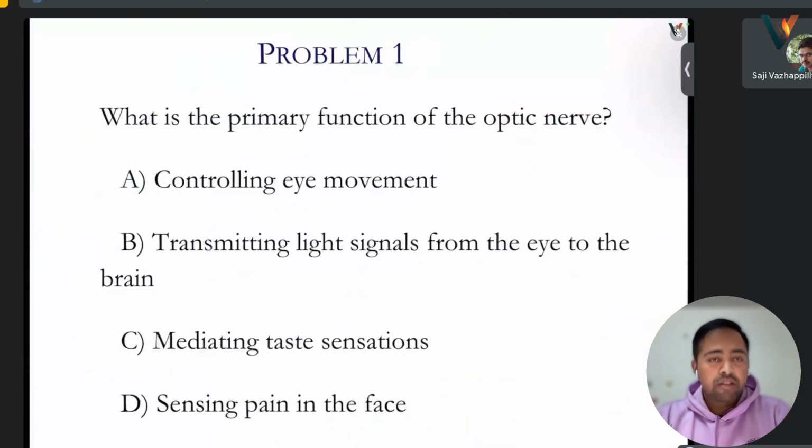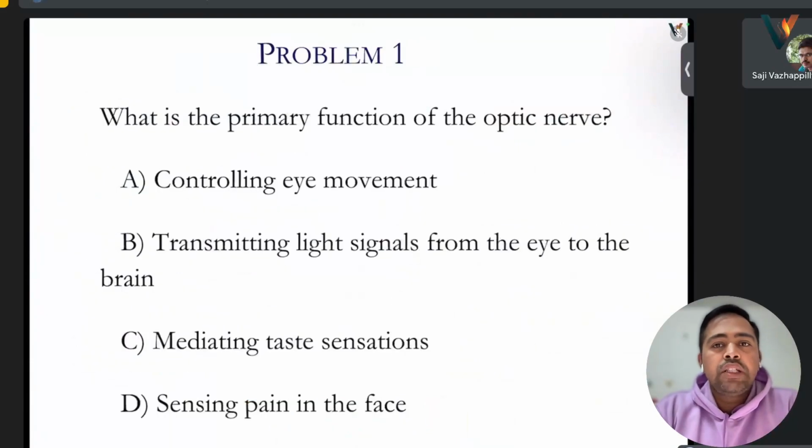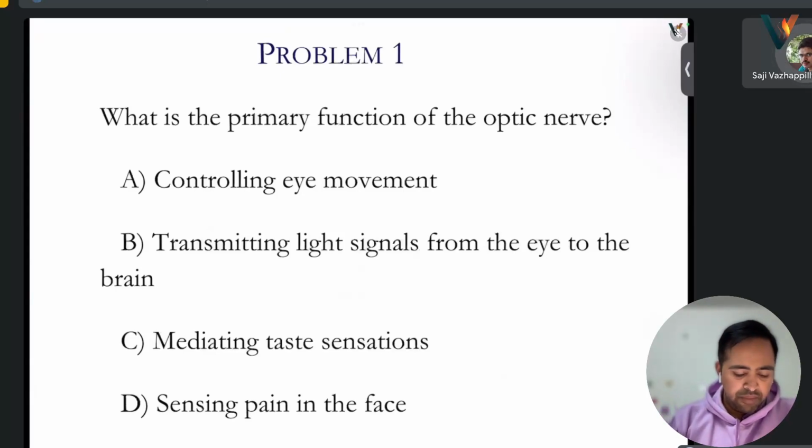Let's start with our problem one. What is the primary function of the optic nerve? Is it to control the eye movement, transmitting light signals from the eye to the brain, mediating taste sensation, or sensing pain in the face? Any answers? Transmitting signals from the eye to the brain, and controlling eye movement also. A and B are there.